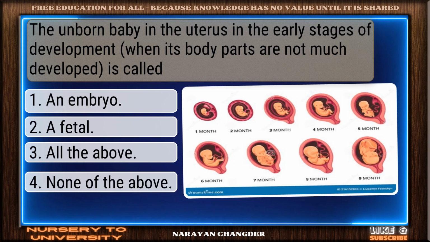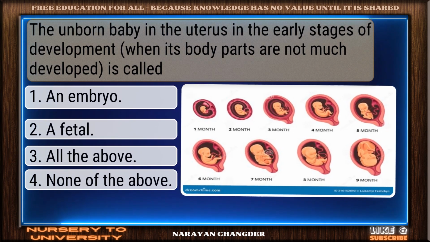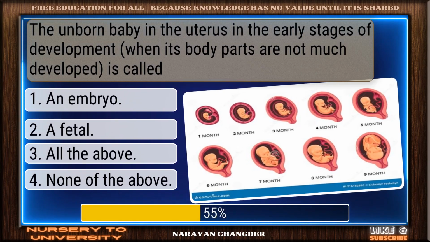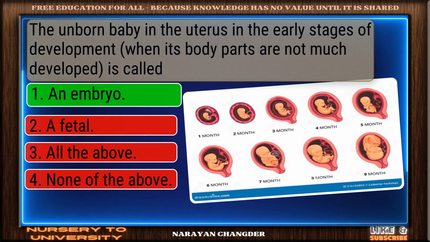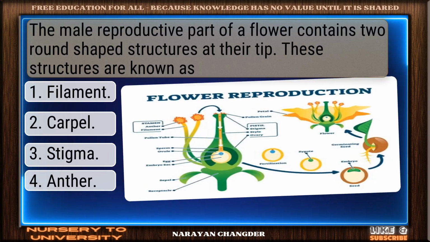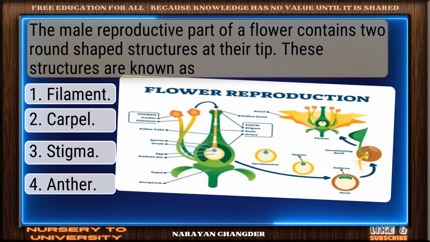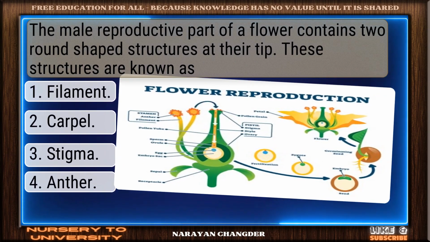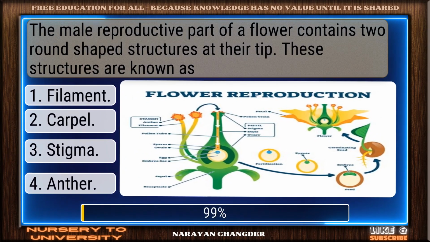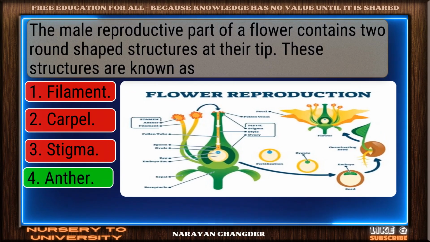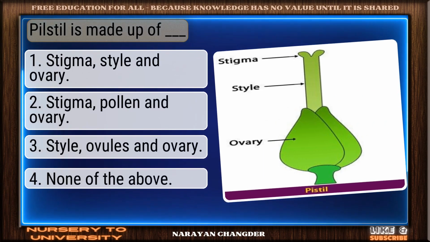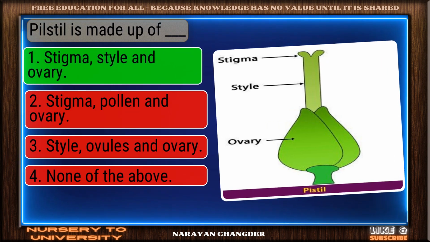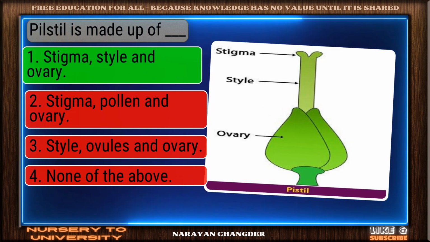The unborn baby in the uterus, in the early stages of development, is called. Exactly. An embryo makes sense. The male reproductive part of a flower contains 2 round-shaped structures at their tip. These structures are known as. Strong choice. Anther is the right answer. Pistil is made up of dash. Correct. Stigma, style and ovary is the right answer.